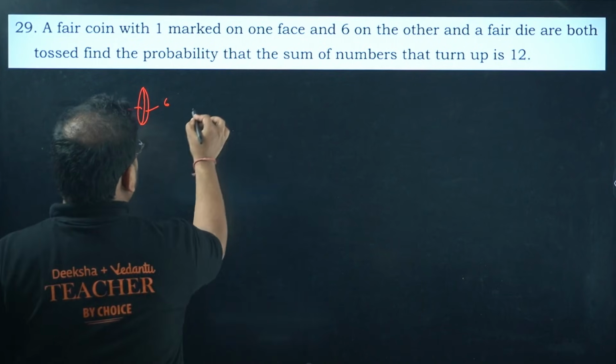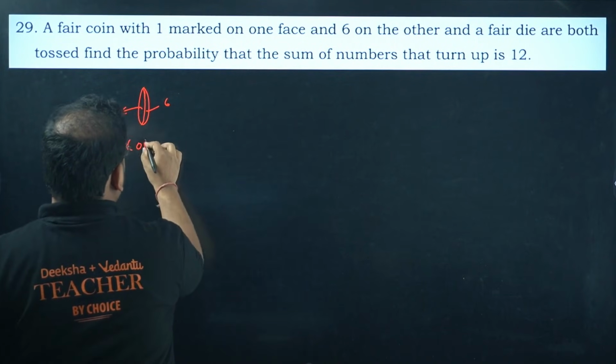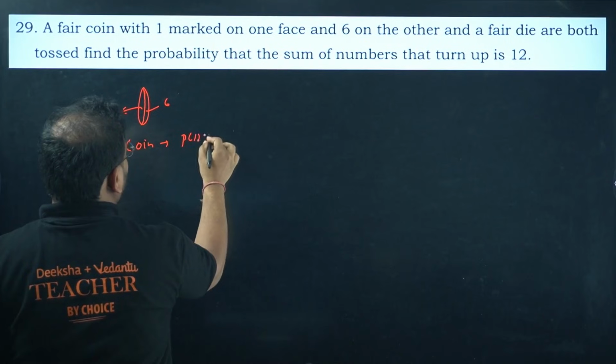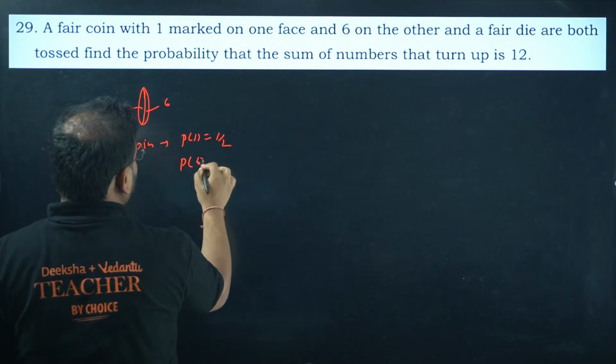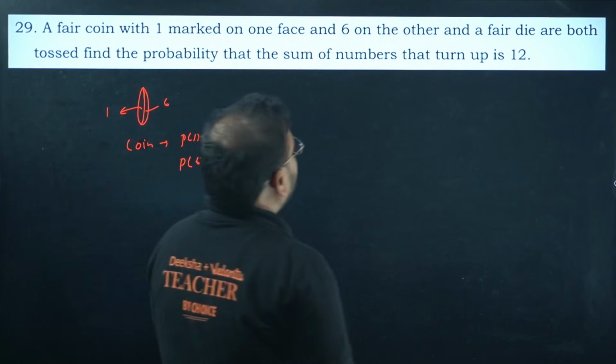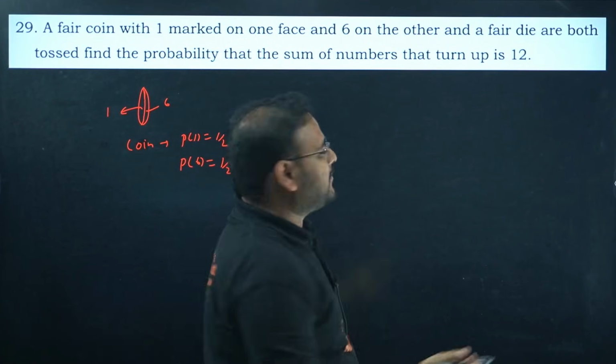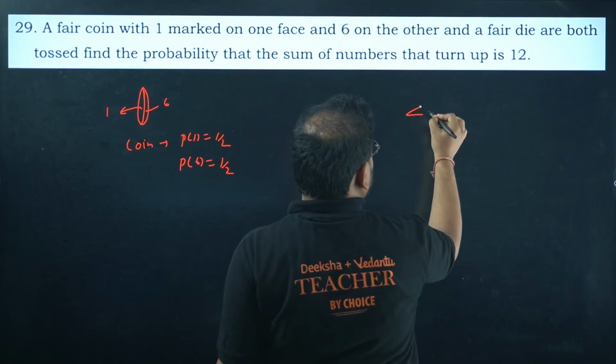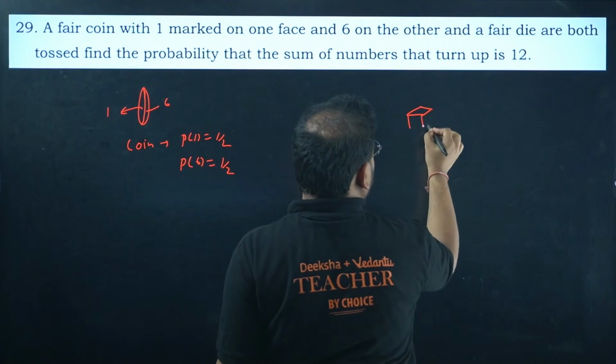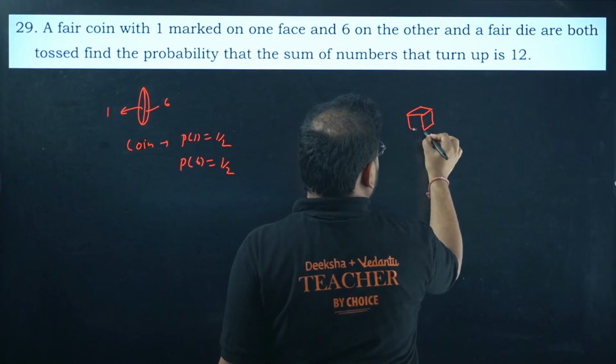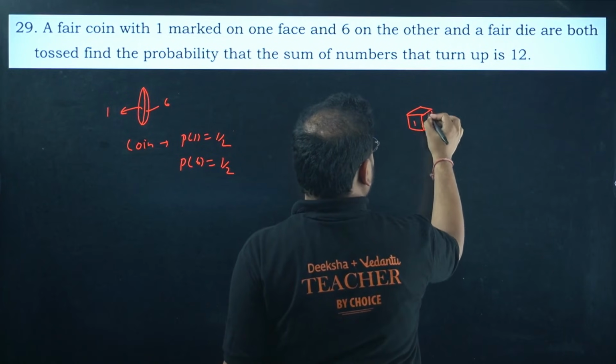Okay, so over here, chances of getting from the coin, check this out. Coin will be what? Probability of getting 1 will be 1 by 2, and probability of getting a 6 will also be 1 by 2. Okay, a fair die, we all know fair die is what? A die is something like this. This much I can draw, I guess. This is a die, right? So you'll have 1 on this side. You'll have what?